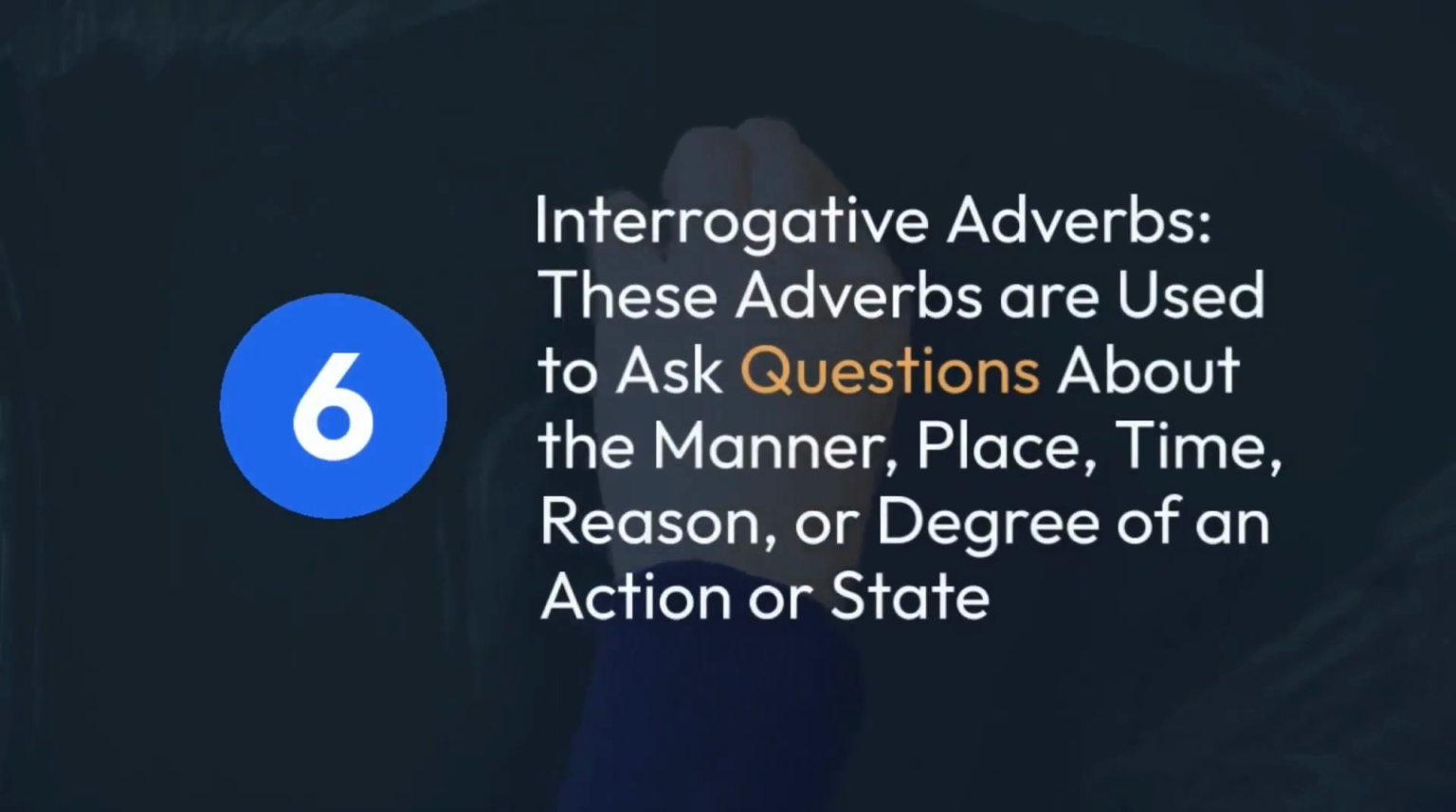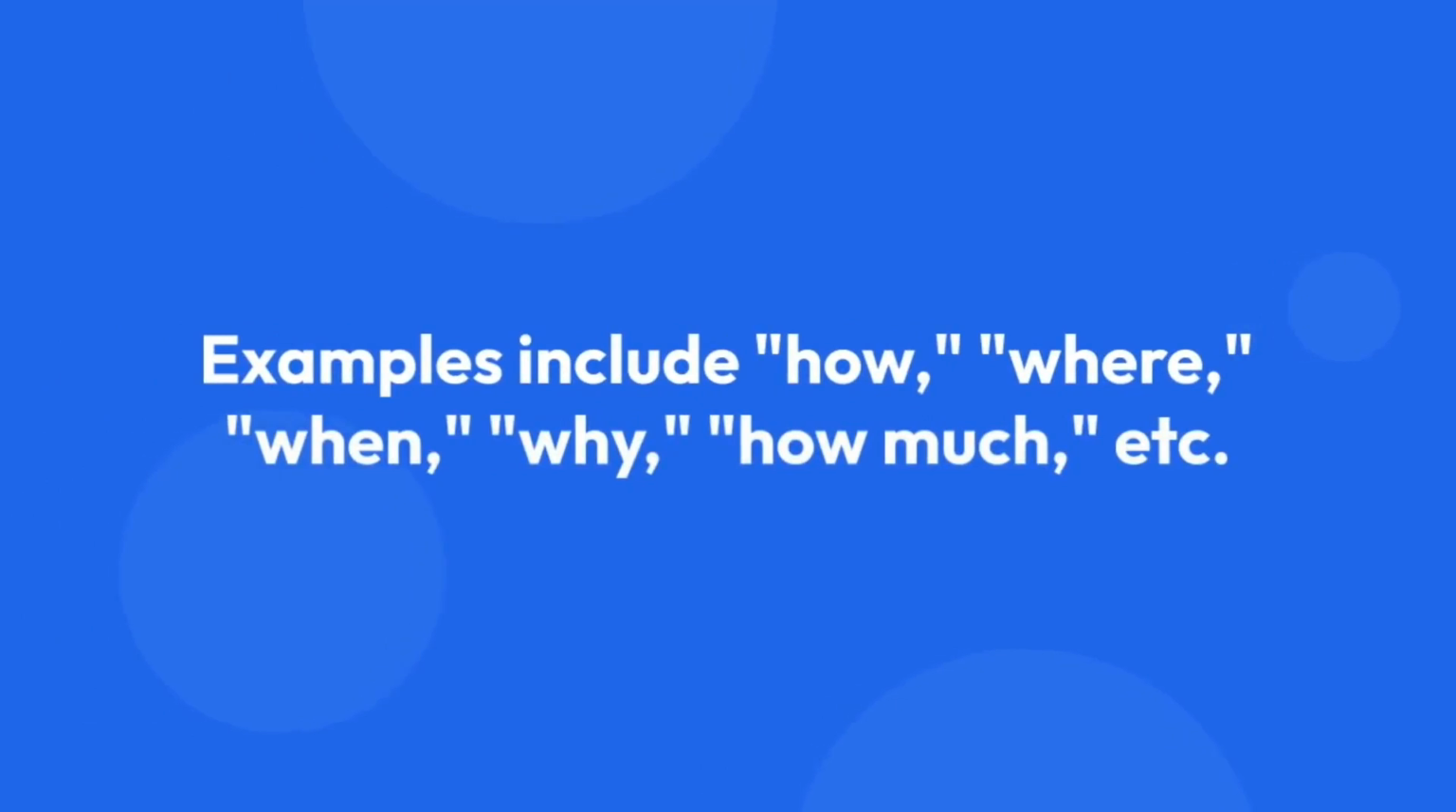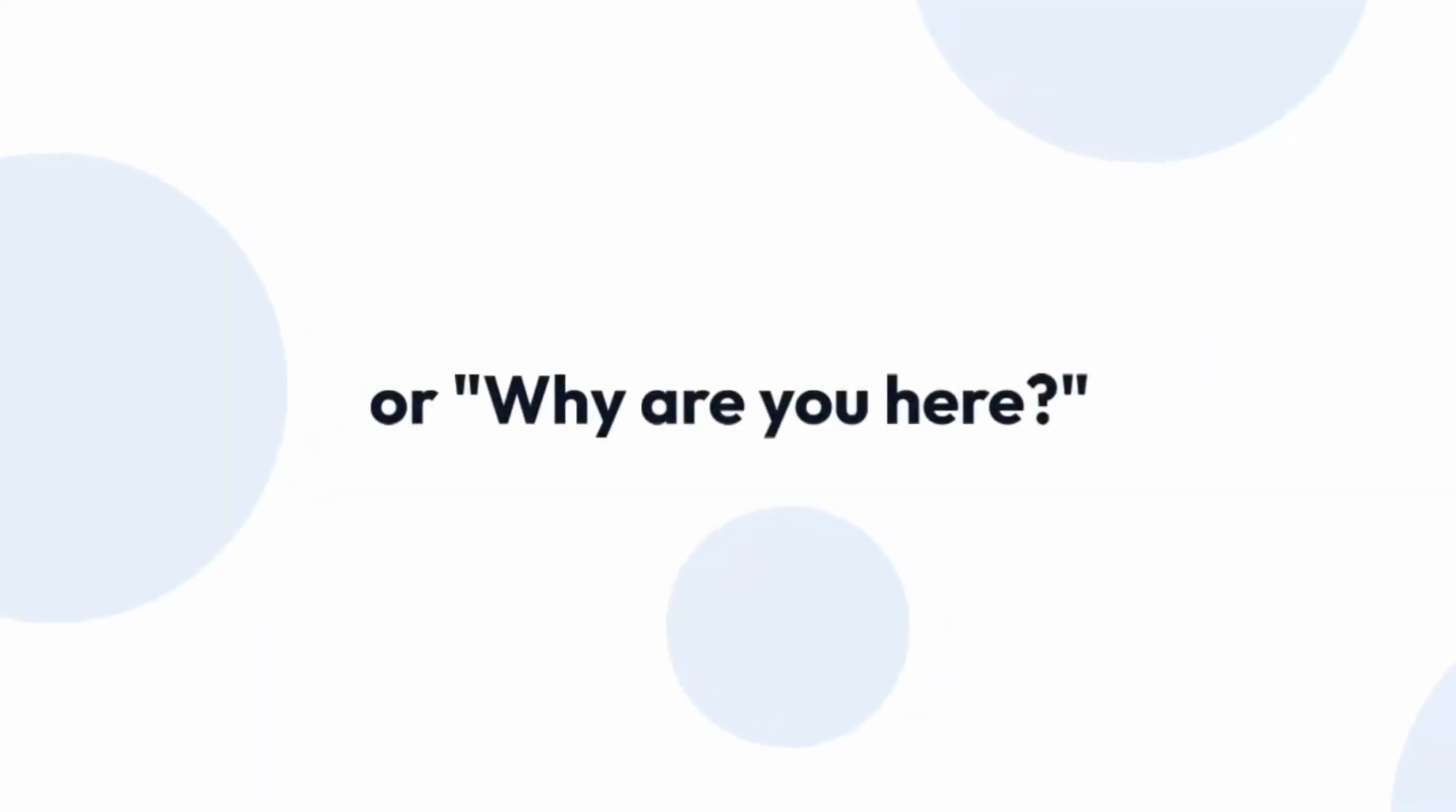Number 6. Interrogative adverbs. These adverbs are used to ask questions about the manner, place, time, reason, or degree of an action or state. Examples include how, where, when, why, how much, etc. For example, where did you go? Or, why are you here?